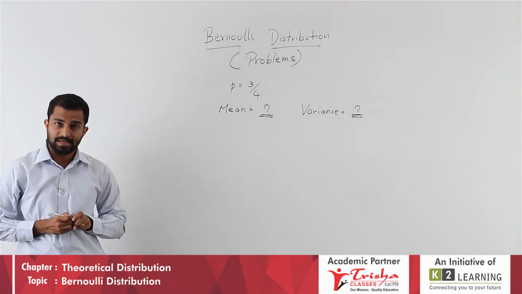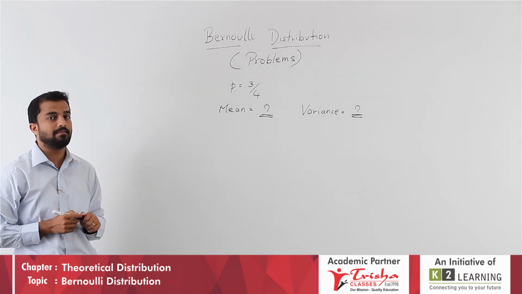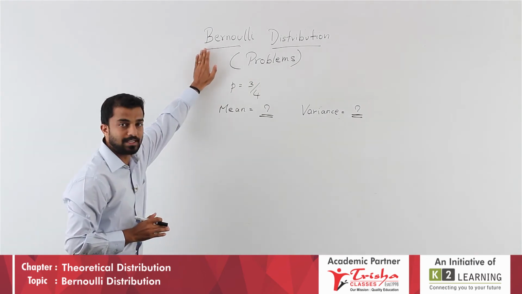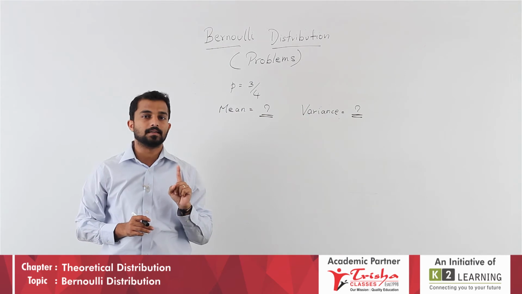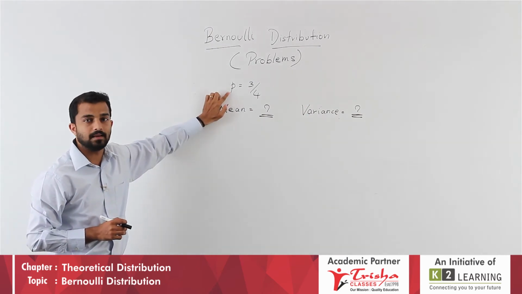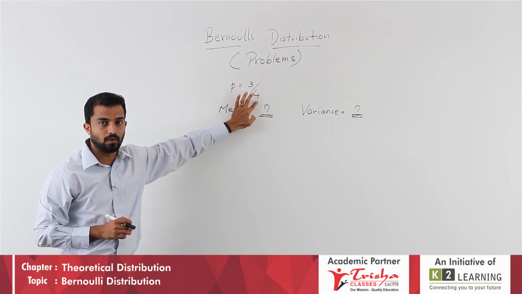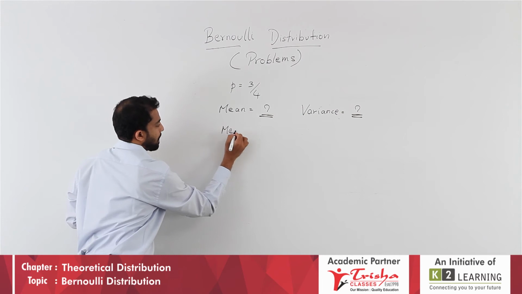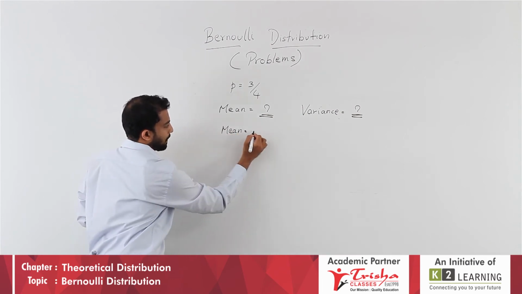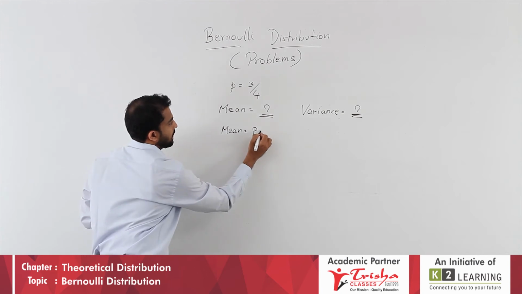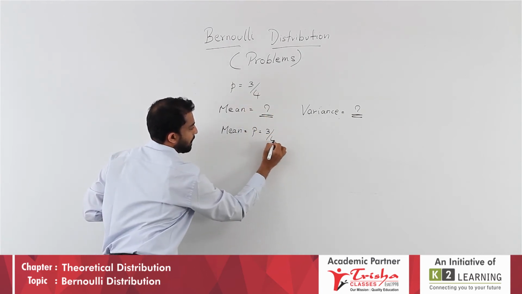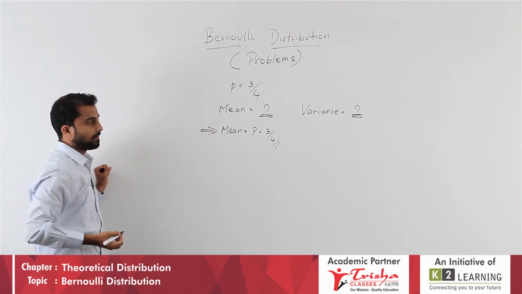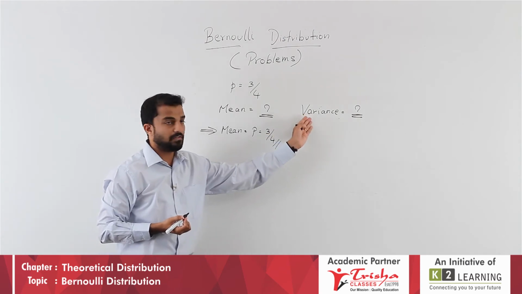Understand students, pretty easy. Just recall what we have learnt before, the properties of Bernoulli distribution. We said that Bernoulli distribution has only one parameter, and which is that? P. So P is equal to 3 by 4. Since it has only one parameter, mean is equal to P, which is given to us as 3 by 4. So mean we have already found out. Next is variance.